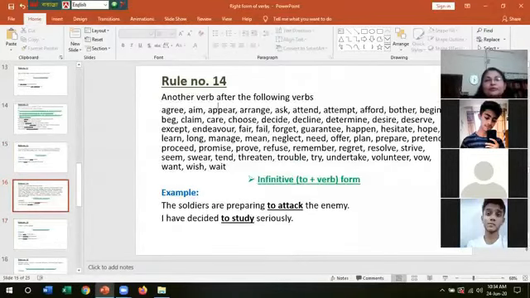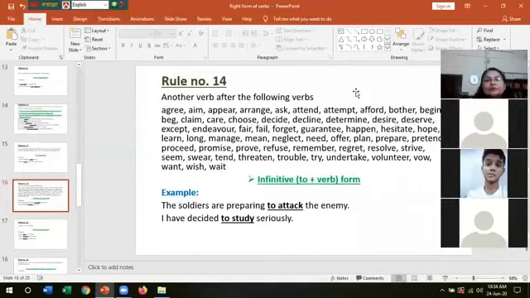Rule number 14, this is also a very important rule. Another verb after the following verbs. If you find these verbs and then there is another verb, then we will follow the infinitive, that is to plus verb. And for your convenience, for your betterment, I have written them alphabetically. Please try to memorize these verbs.